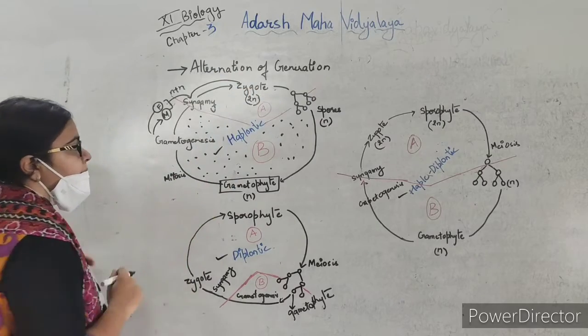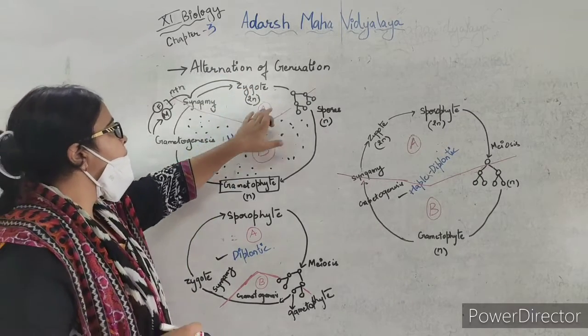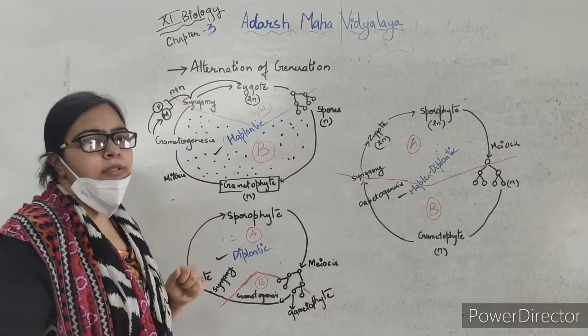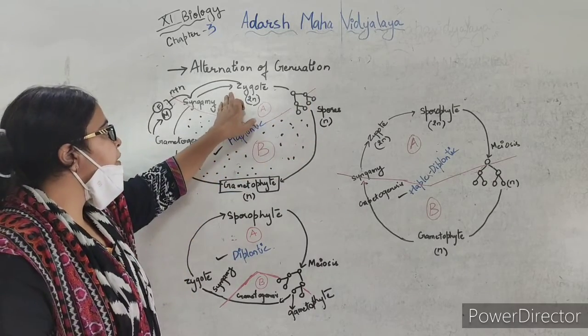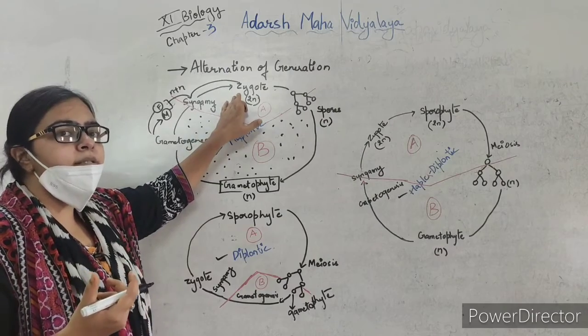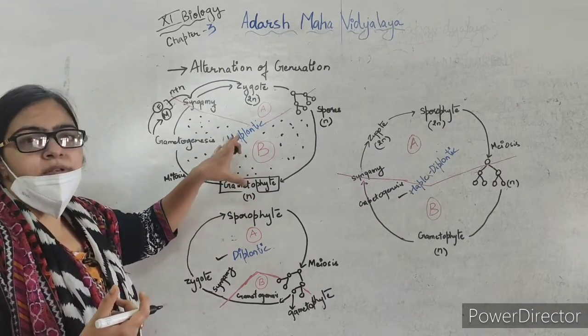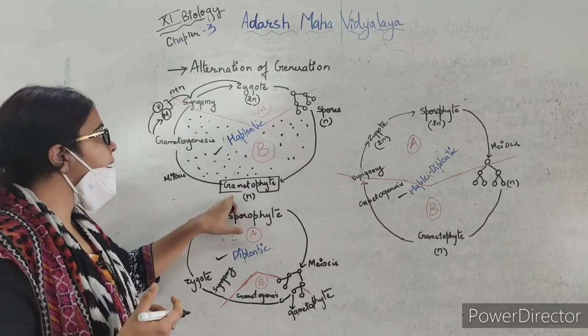It will be 2n. Now you see here the ploidy of this zygote is 2n, that is diploid, but the main plant body which was able to survive in the environment was haploid.